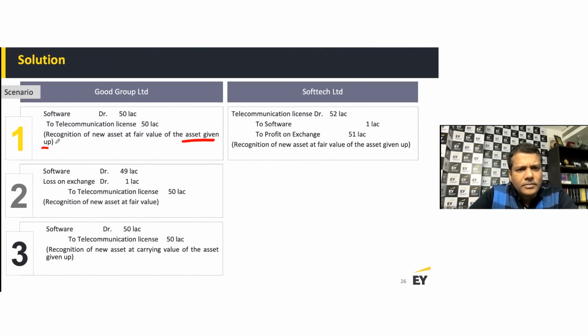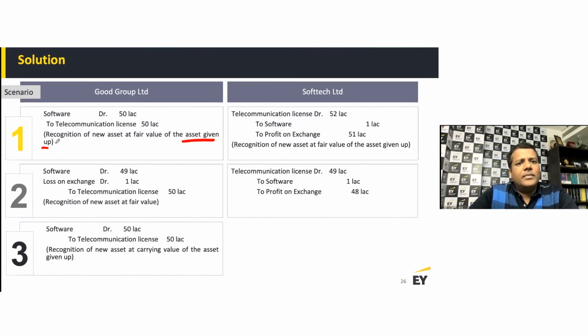Now in scenario two, what will Softtech Limited do? Here I have only one fair value, which is an easy situation. So they will also record the telecom license at 49 lakh. Telecom license debit 49 lakh, and credit software, my carrying value of 1 lakh, and the profit on exchange will change to 48 lakhs.